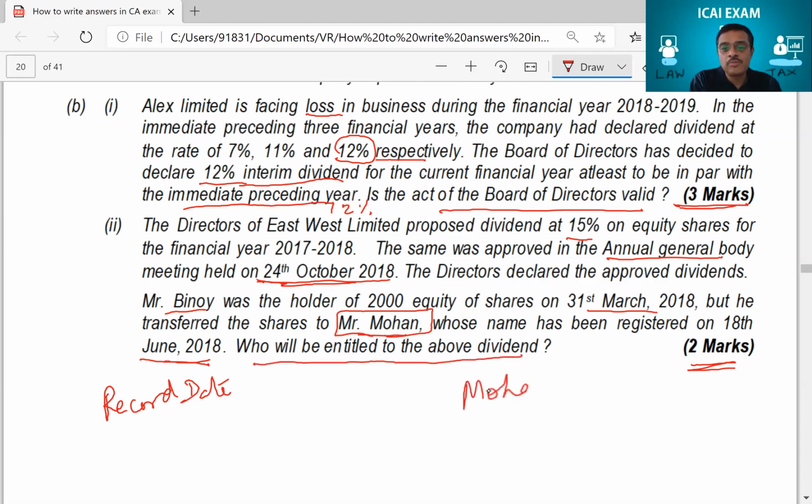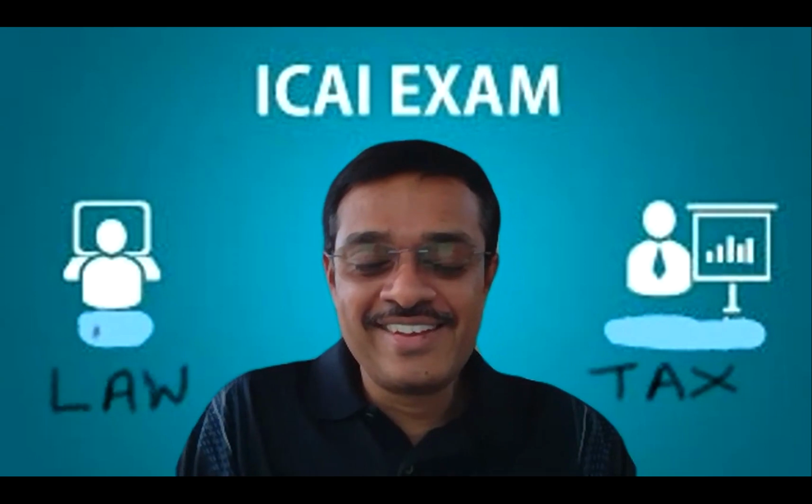See, the answer is known. You can't simply write one line, Mohan. That's all. Ek bar bol diya, so bol diya. In the exam, you can't write just one word like that. Who is entitled to dividends? You write there, Mohan. Ek bar bol diya, so bol diya.